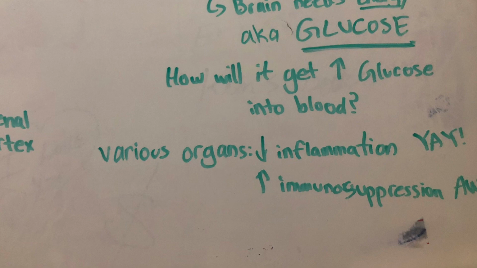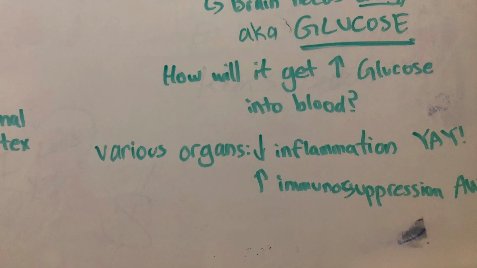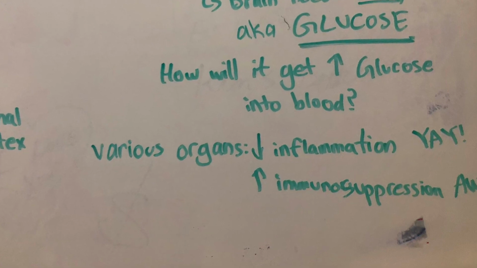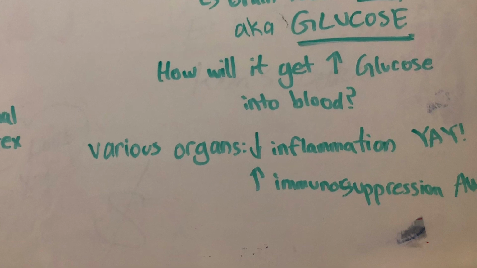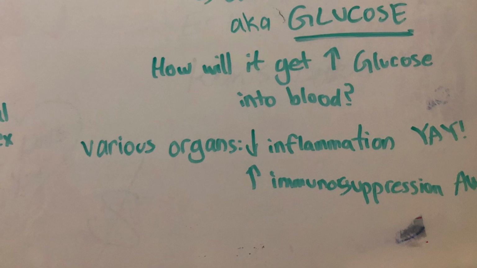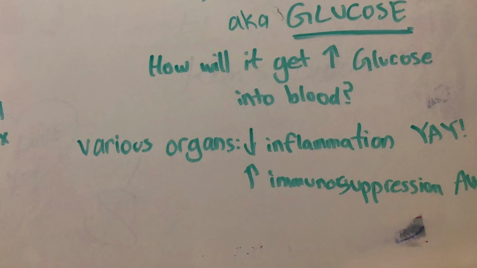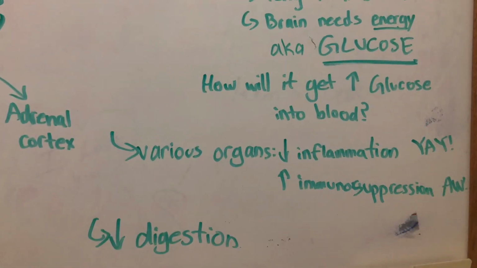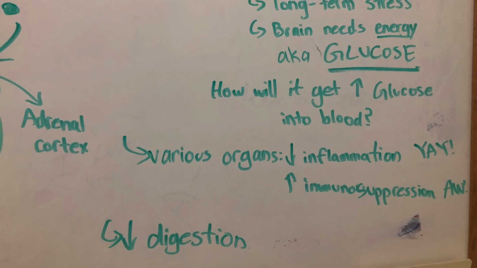So cortisol is actually going to increase your immunosuppression. So physical or mental stress is actually going to cause your immune system to be weaker. It's also going to decrease inflammation, which is a good thing because there's more glucose in your blood. So it's going to decrease inflammation in those areas. It will also decrease digestion because your body's more focused on fueling the brain.